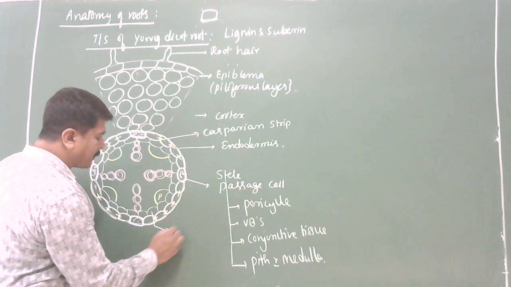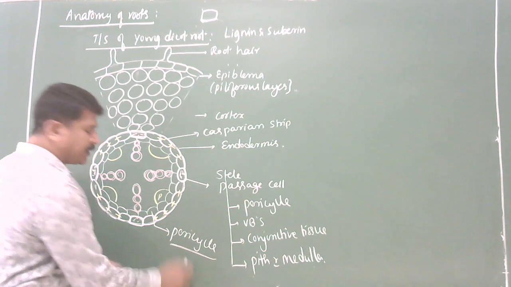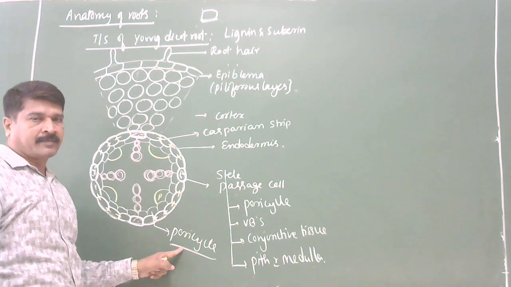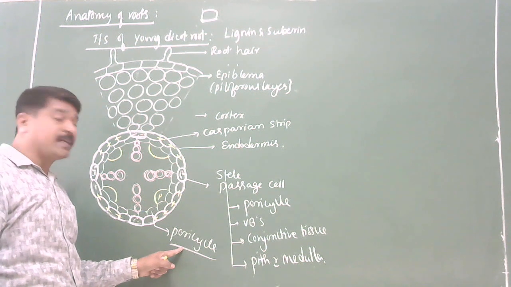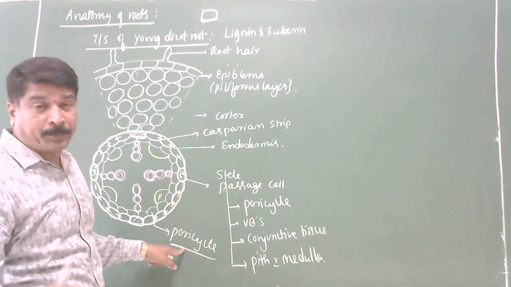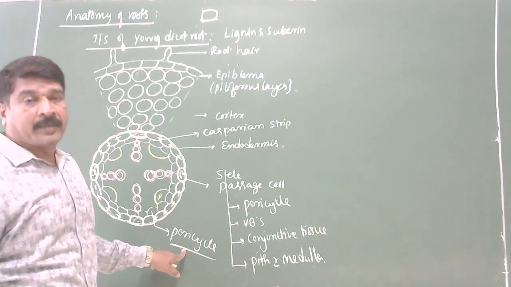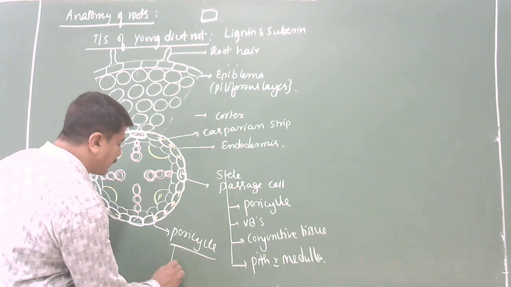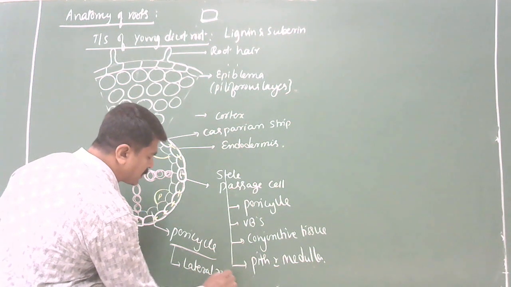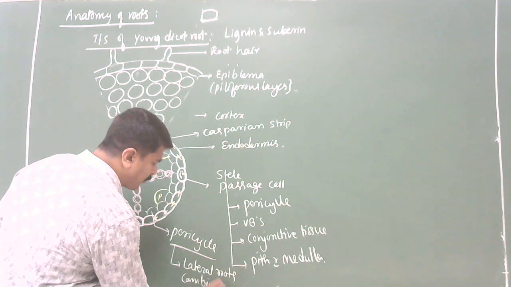First, let us come to the pericycle. It is the outermost layer of the stele. The outermost layer of the stele is called pericycle, made up of a single layer of compactly arranged thin-walled parenchyma cells. Here, pericycle gives lateral roots and forms cambium.